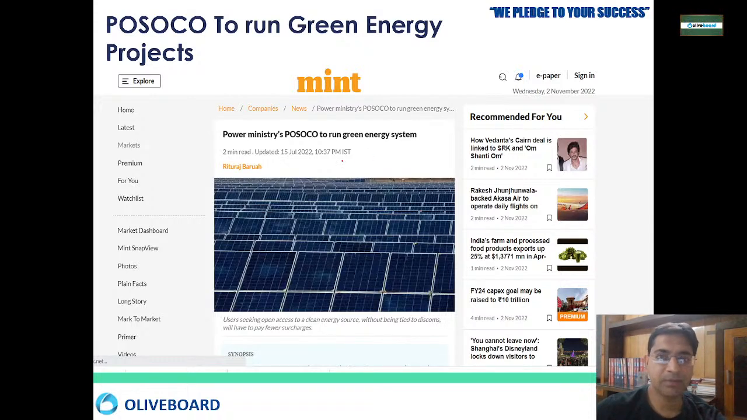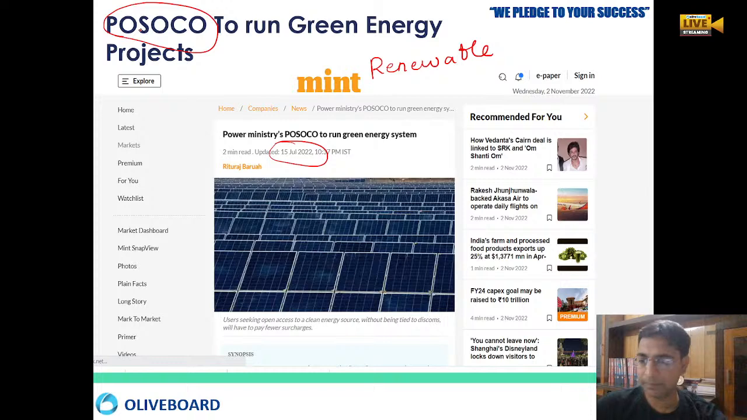This news came in on 15th of July in the Live Mint, which is important from your exam point of view because it is related to the power sector, energy sector, and renewable energy. Sometimes people get confused with the POCSO Act, which is a criminal act dealing with crimes against children, but here it is POSOCO, not POCSO. You will come to know the full form of this also.